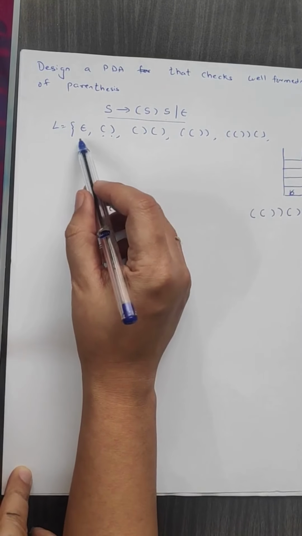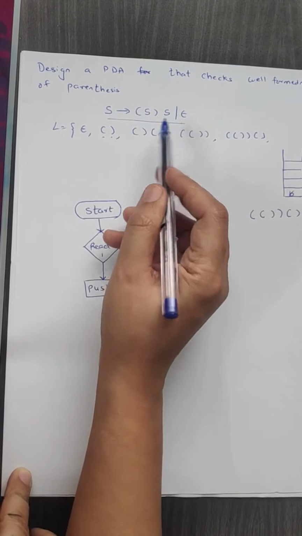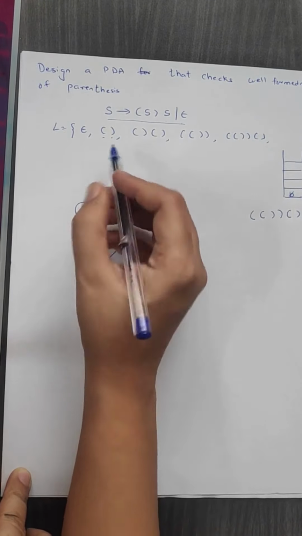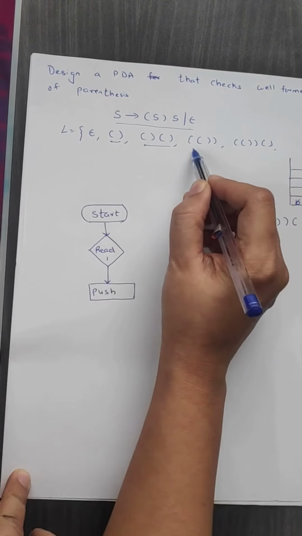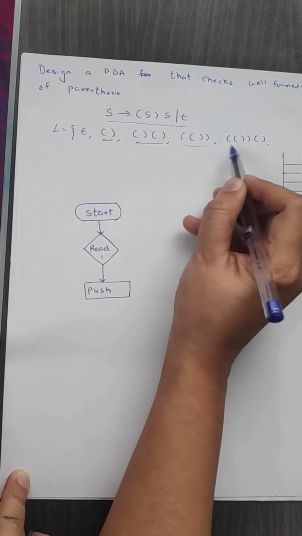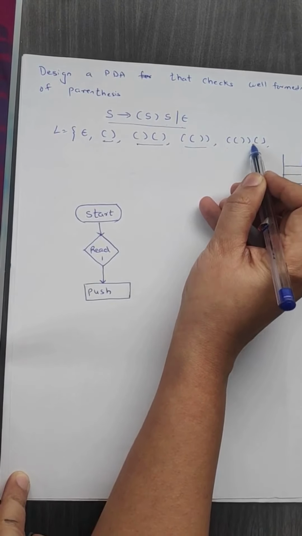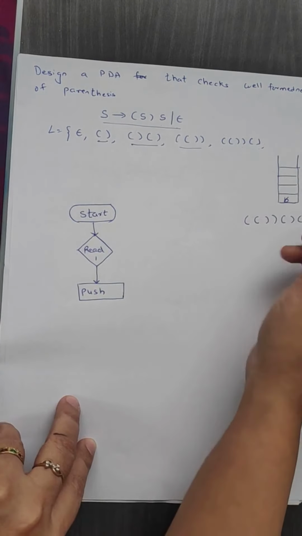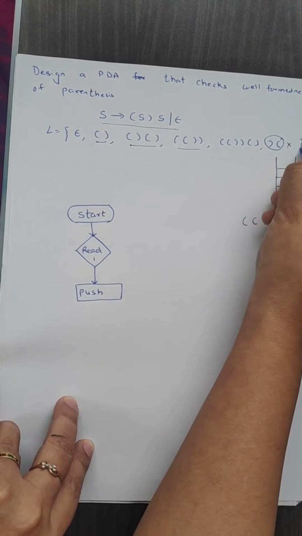So what is the language that we can have? As S, that is the start symbol, can be converted into epsilon, therefore epsilon is a valid string. One opening and one closing bracket, or something like this, can be a valid string. This can also be a valid string. Opening bracket, closing bracket, then closing bracket, then opening bracket, or closing bracket, this is also a valid string. But if we look at this, then this is an invalid string for us.